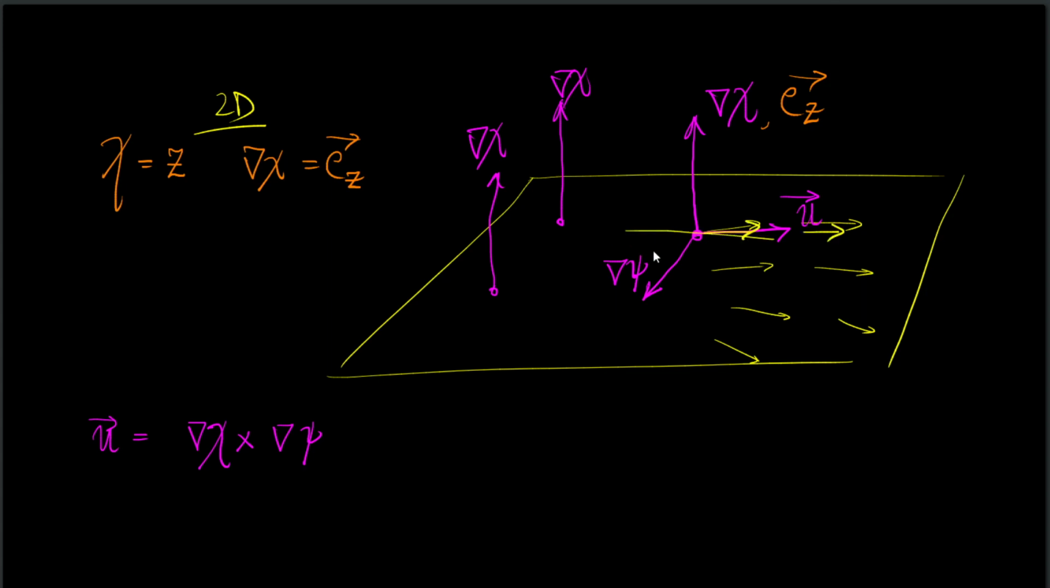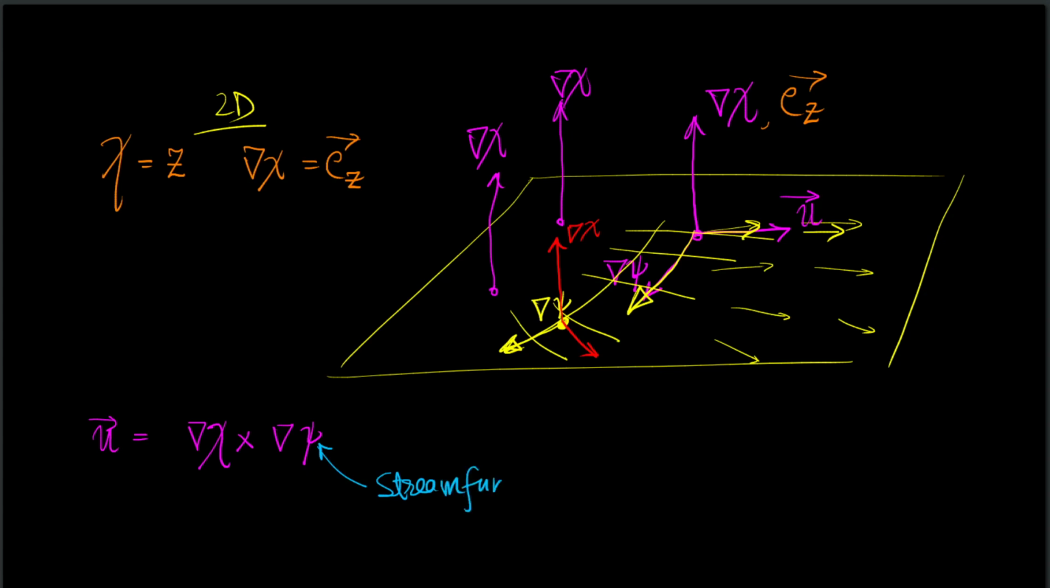Now the velocity field is like this. So the grad psi lines must be like this, meaning the psi lines must be like something like this. So this is the direction of grad psi. At this particular point, this is grad psi. This is the direction of grad chi, and the velocity will be something like this. Okay. So psi is called the stream function, and the stream function has nothing to do with streamline.